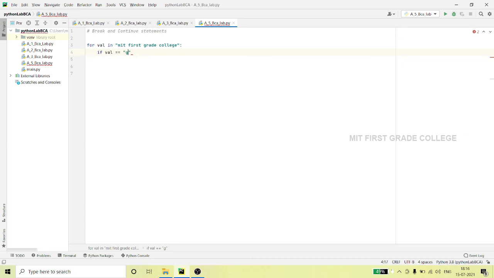So that you can see how it prints the output. If it matches g, then what happens? Break, right? After that, I will print the value.